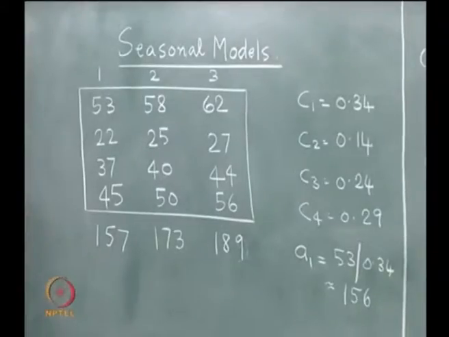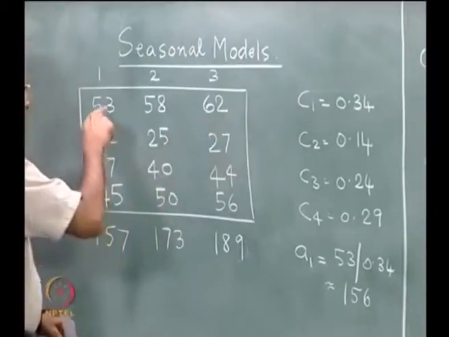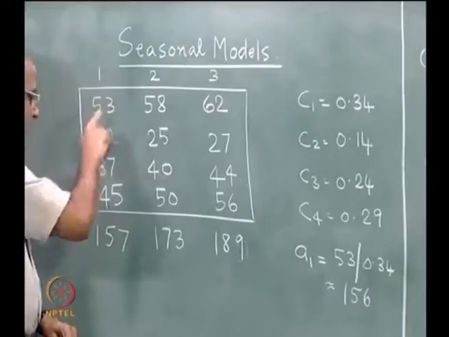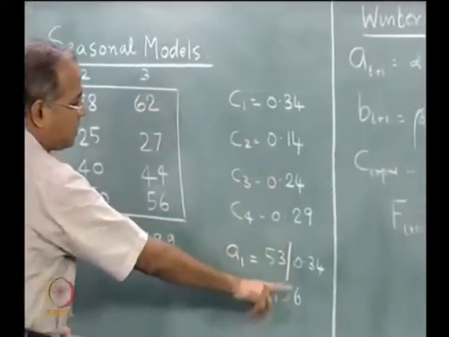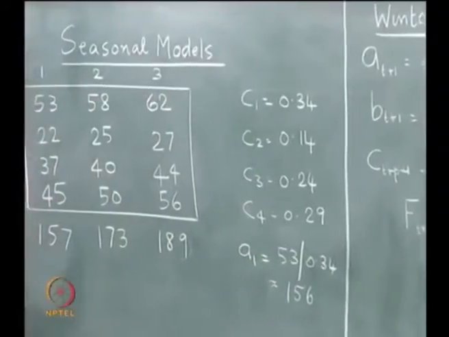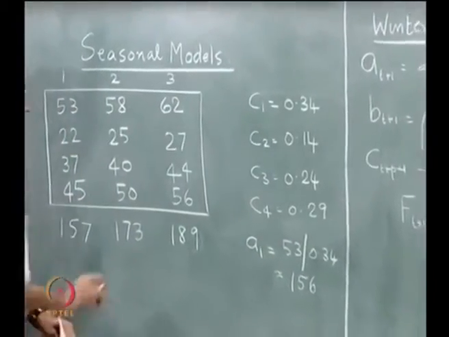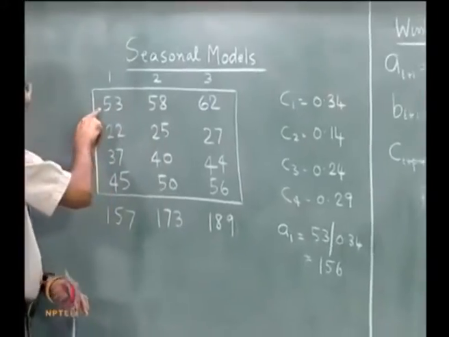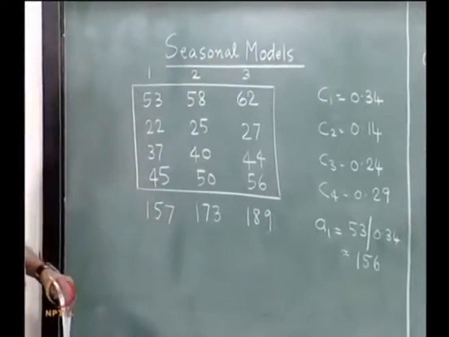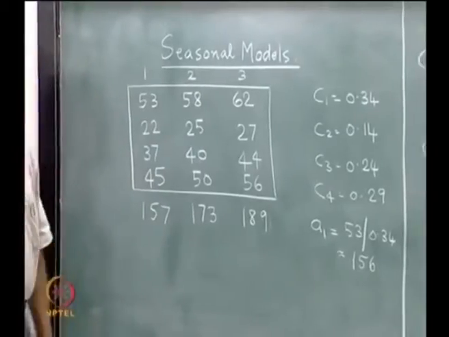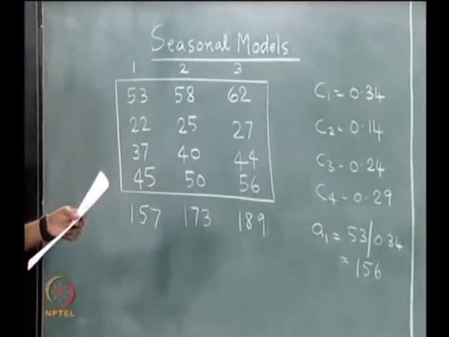There is a small rounding off error which is acceptable. 0.34 was obtained on the division of 53 divided by 157, so it is rounded off there. So the rounded value gives us 156 as the level value. So we now know the level value here, which is A1.